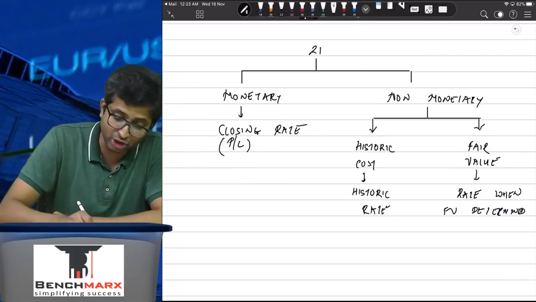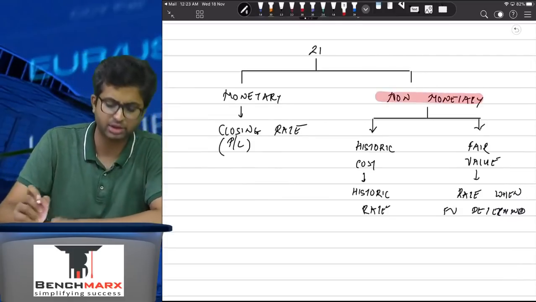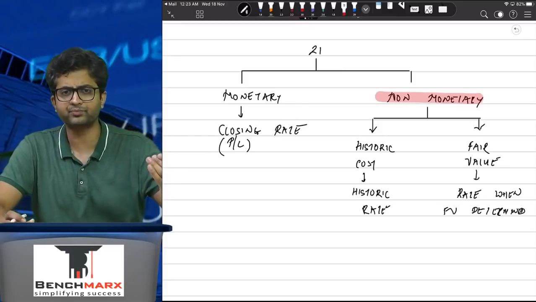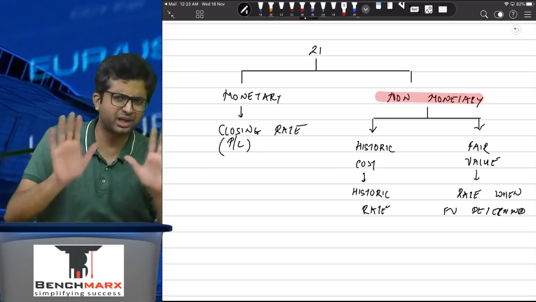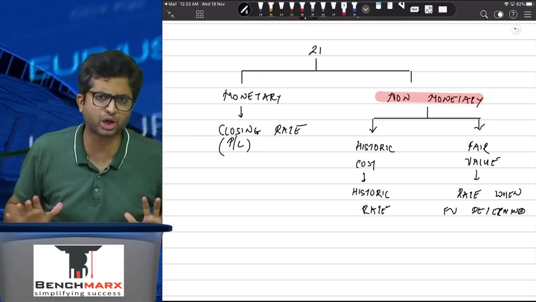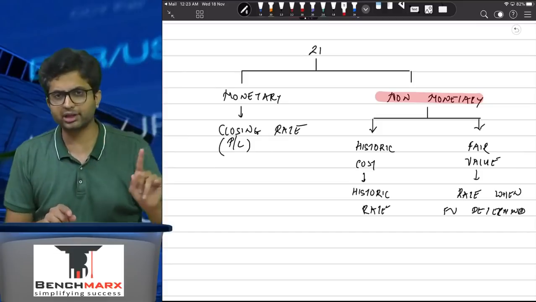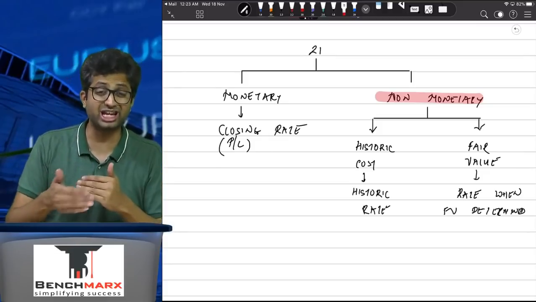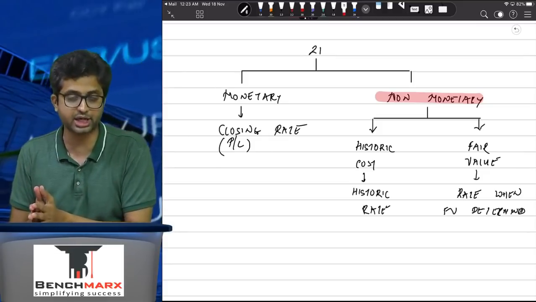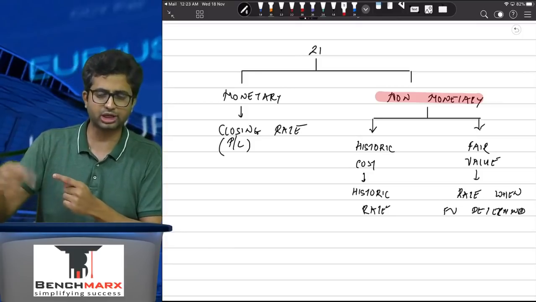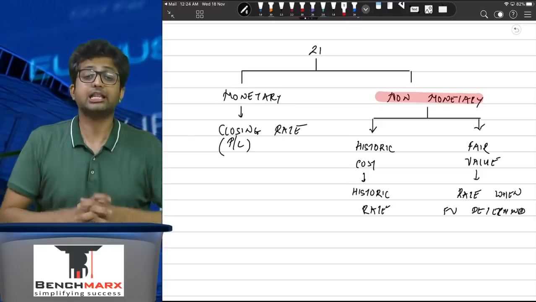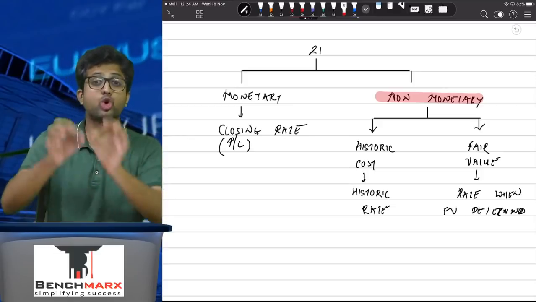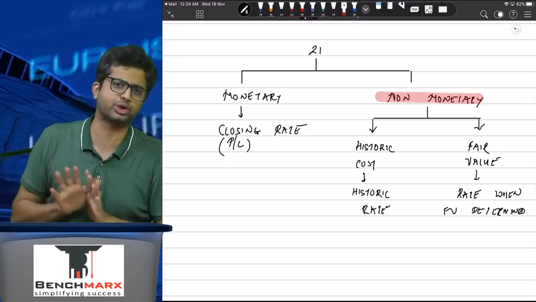Now, in case of a non-monetary item, if there is any gain or loss, where should that go? Well, typically, unless otherwise given, it goes to the profit and loss account. However, there is para 30 of Ind AS 21 which tells you that if there is a foreign exchange gain or loss in a non-monetary item, then that foreign exchange gain or loss will go exactly where the underlying gain or loss is going.